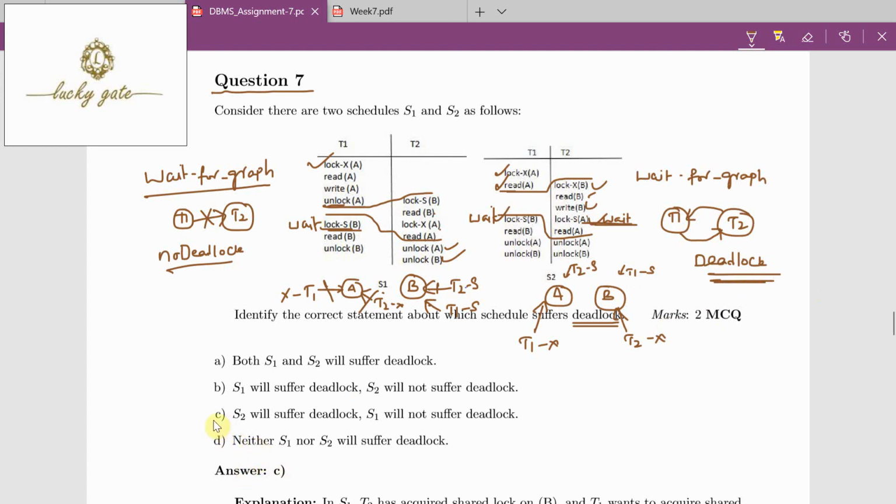Now look, option C says S2 will suffer from deadlock, correct? S1 will not suffer from deadlock, correct? And the remaining options are incorrect. So the answer for question number 7 is option C.